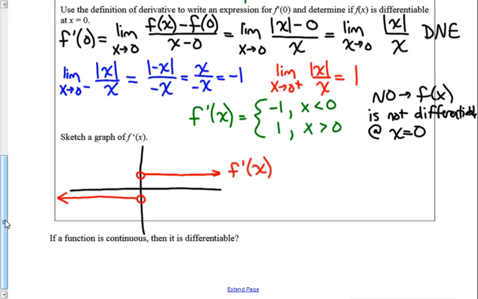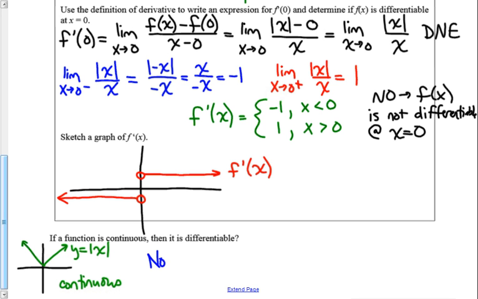So, question at the bottom. If a function is continuous, is it differentiable? In this one that we just did, we had the graph of the absolute value of x, which looks like this. This is continuous. However, it's not differentiable at x equals 0. And we can see the derivative is right above.